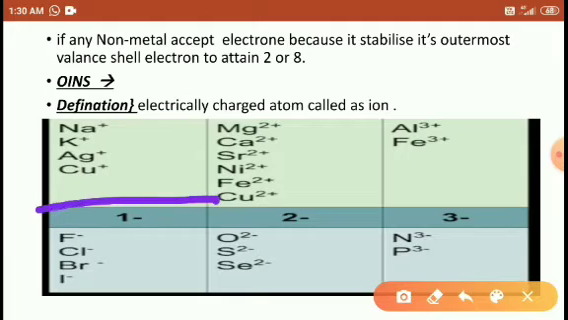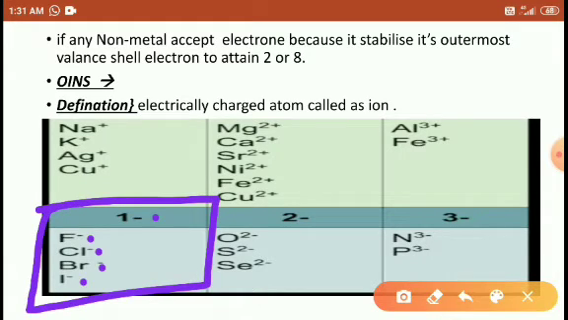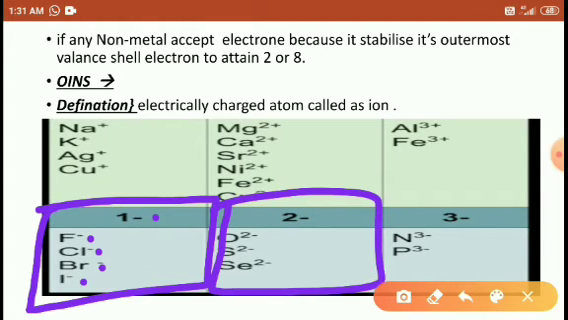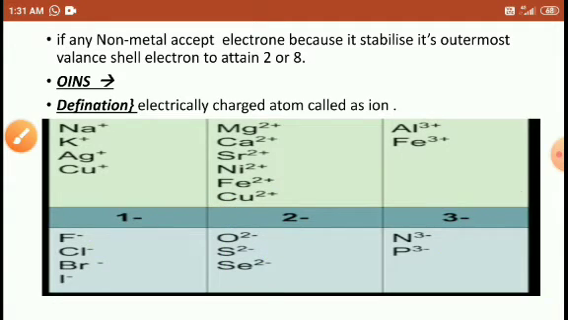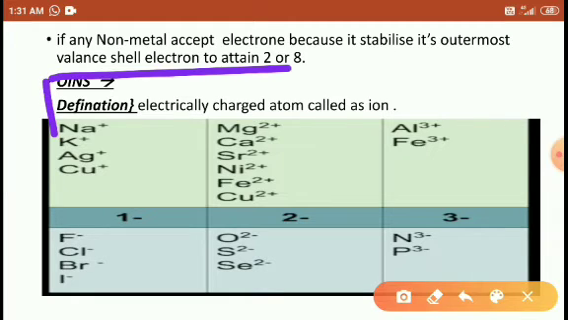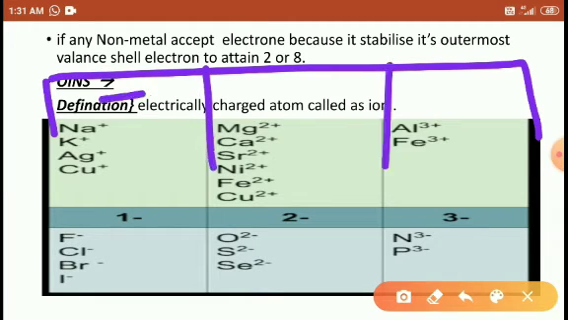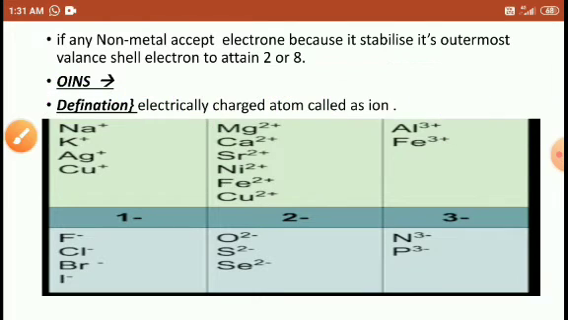Similarly, the first one here has a -1 charge, the second one has a -2 charge, and the third one has a -3 charge, right students? While making notes, you just have to make columns here. This is +1, this is +2, and this is +3. You have to make it like this. Understood, students?